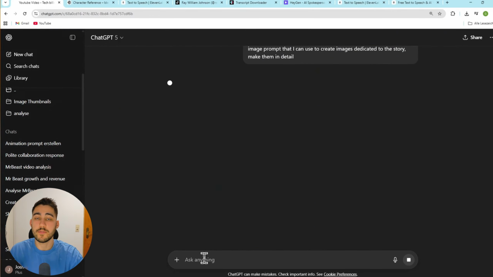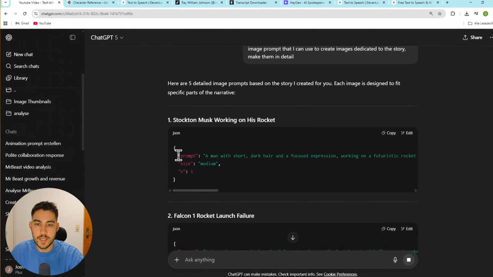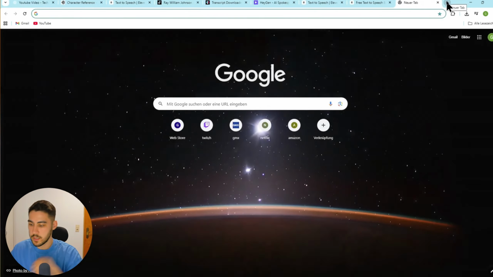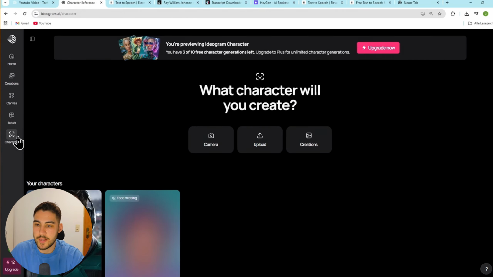Okay, with that, ChatGPT creates us 5 different prompts that we can again just copy and put in our AI tool. Our AI tool for this will be Ideogram. Ideogram is probably the best AI tool to create characters, but this is completely for free. So for this, go here and click on character reference.